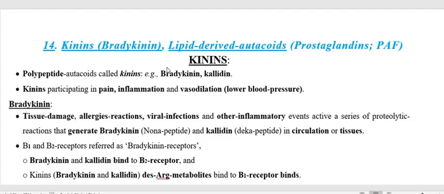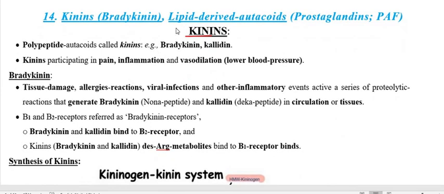Let us start the theory class number 14. In this we are going to discuss about the kinins. Also we are going to discuss the platelet activating factor, and also we are going to discuss about the prostaglandins.